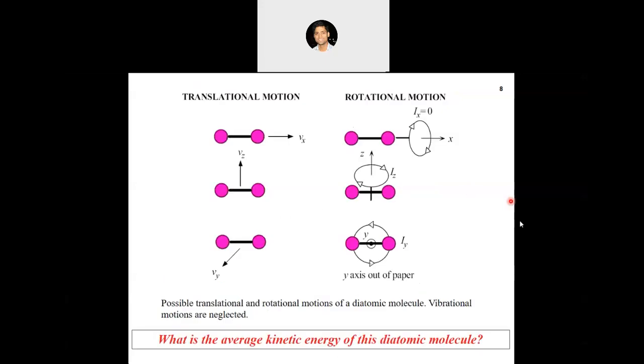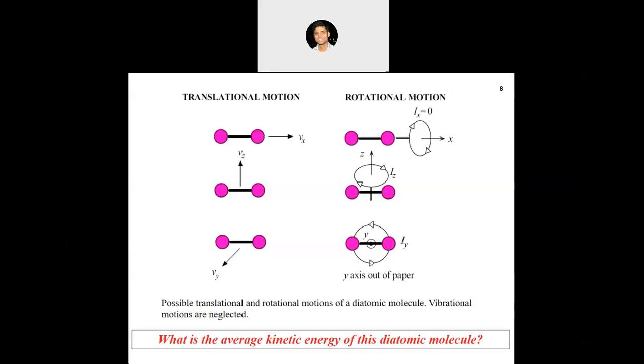So let us see here. We have translation motion of, why is it not disappearing? Just give me a second. This bar is not disappearing. Yes, yes, yes. So